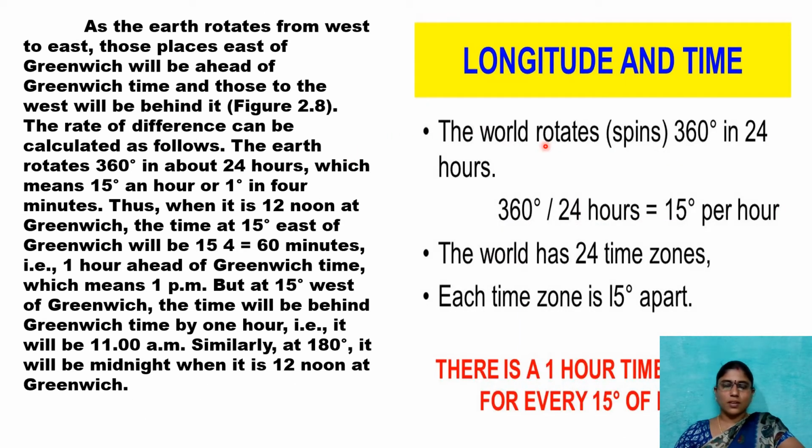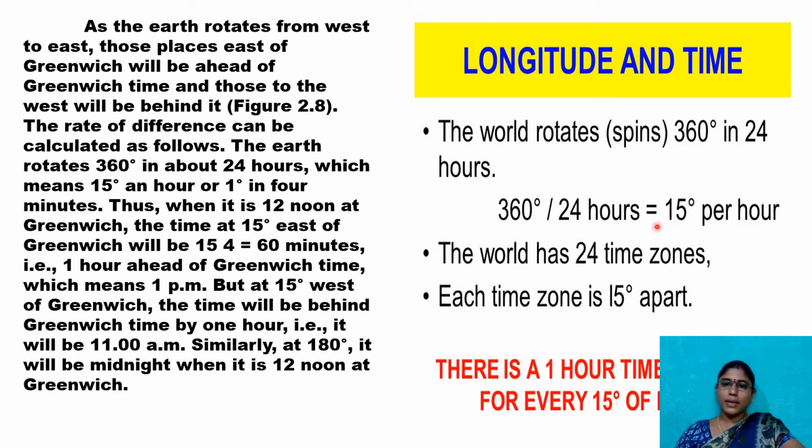How to calculate time? Now I am going to explain. The Earth rotates. How many degrees does it have to complete? 360 degrees. 180 east and 180 west. So in total, how many degrees of spin? 360 degrees, or 360 longitudes. So for 360 longitudes, how many hours per day? 24 hours. At the start I explained about 15, 30, 45, 60.